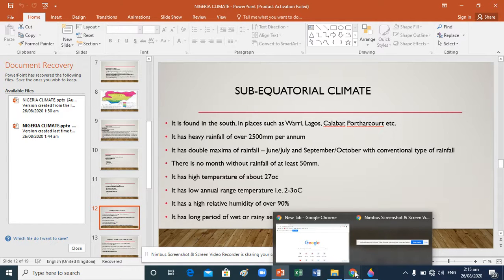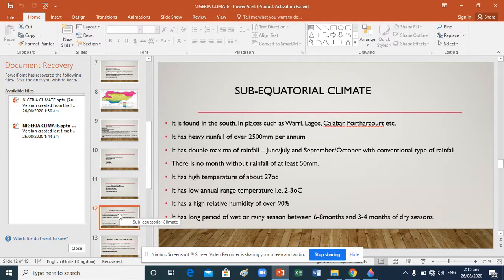It has a low annual range of temperature, 2 to 3 degrees Celsius. It has a high relative humidity of over 90%, and it has a long period of wet or rainy season in that environment. That means what? It can rain within 6 to 8 months, the longest rainy season ever.